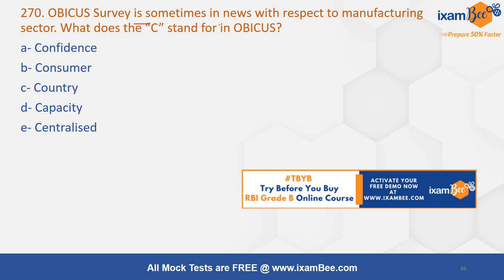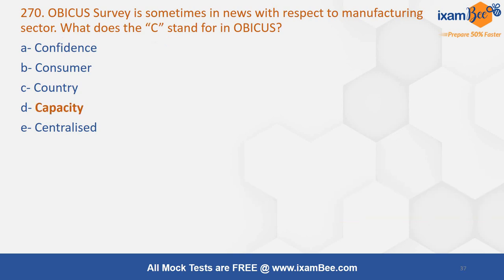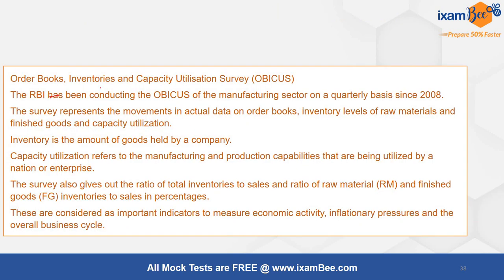The OBICUS survey is sometimes in the news with respect to the manufacturing sector. What does C stand for in OBICUS? You have to know the full form, and then it's an easy one. In OBICUS, C stands for capacity: order books, inventories and capacity utilization survey, done by RBI. RBI conducts this survey for the manufacturing sector on a quarterly basis since 2008.